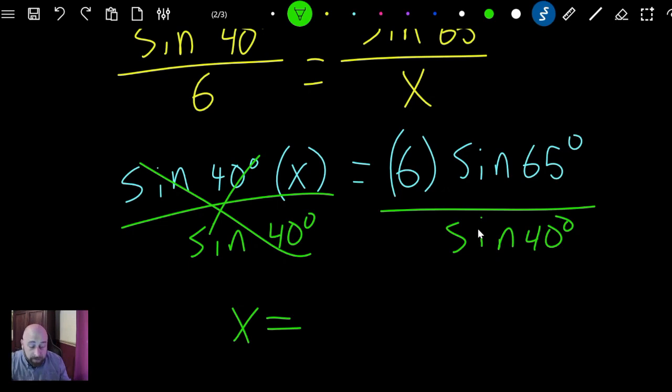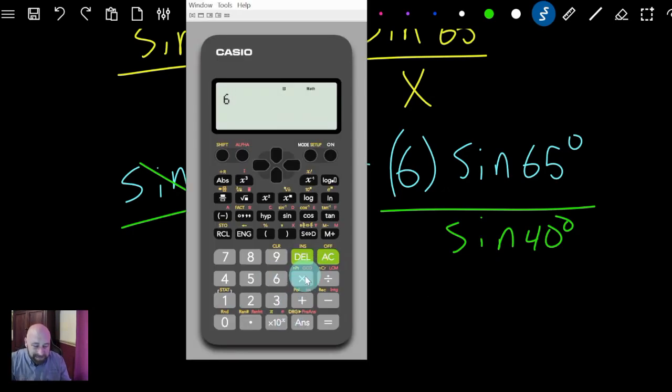Plug it into your calculator. 6 times, and really I probably need to put parentheses over this whole thing in order for it to come out correct. 6 times the sine of 65, and then I'll hit a double parenthesis, and then I'm going to divide that by the sine of 40. So sine of 40 degrees, hit my parenthesis again, and we'll just hit equal, and that's going to tell me what my side equals.